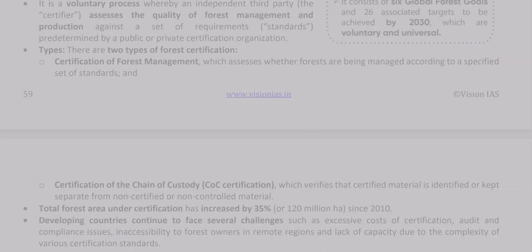It is a voluntary process whereby an independent third party, the certifier, assesses the quality of forest management and production against a set of requirements, standards, predetermined by a public or private certification organization.